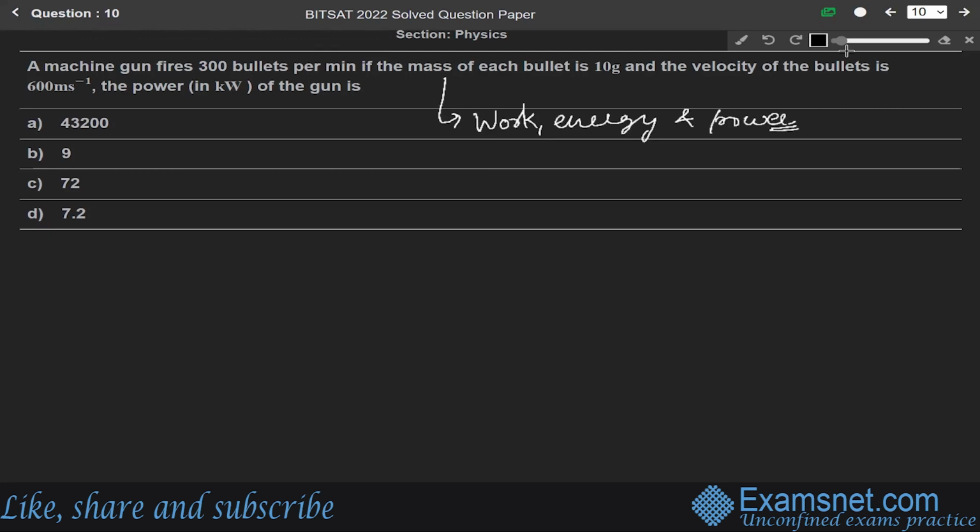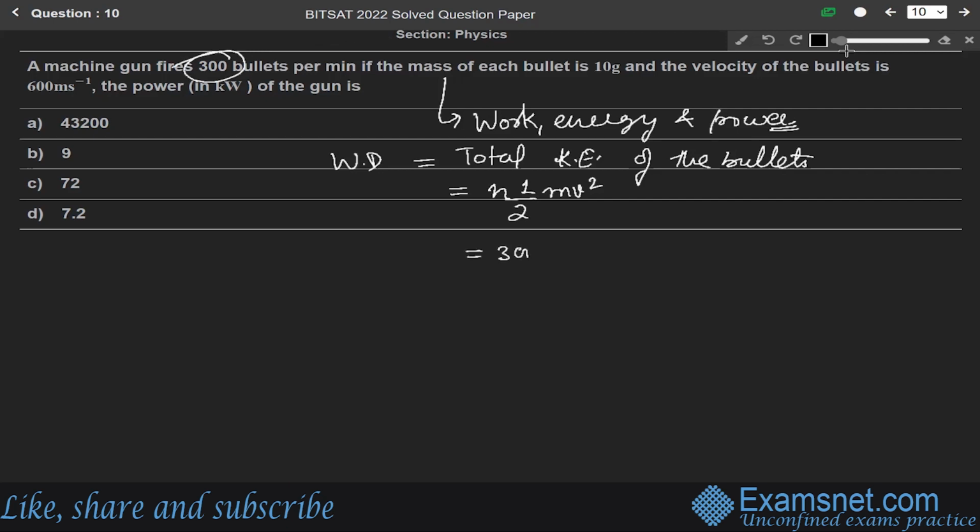So, work done by the gun will be equal to the total kinetic energy of the bullets. The kinetic energy formula is half mv squared, and put n also here because the number of bullets is 300.